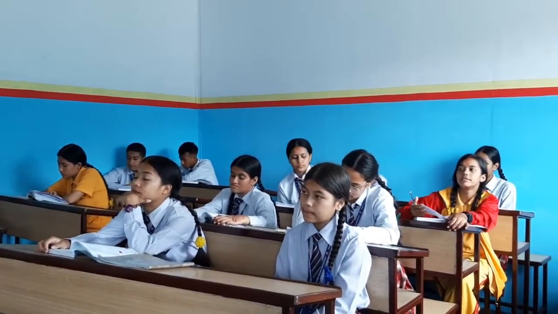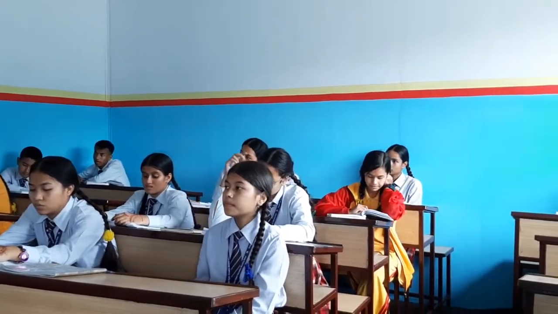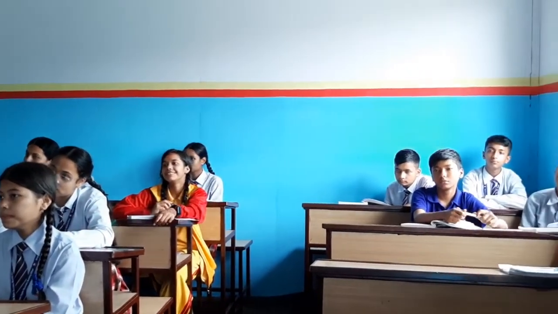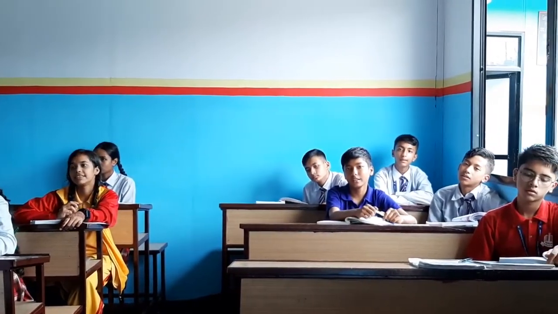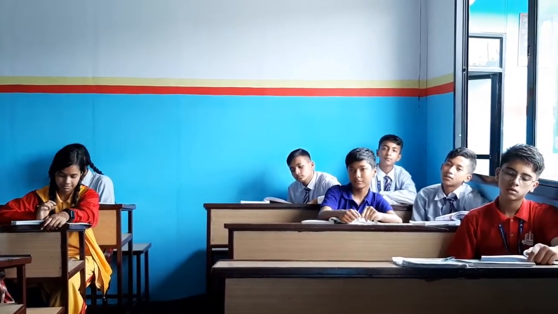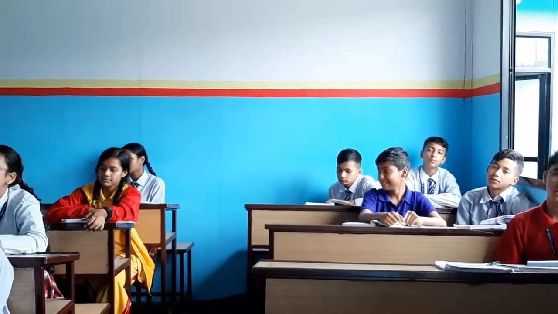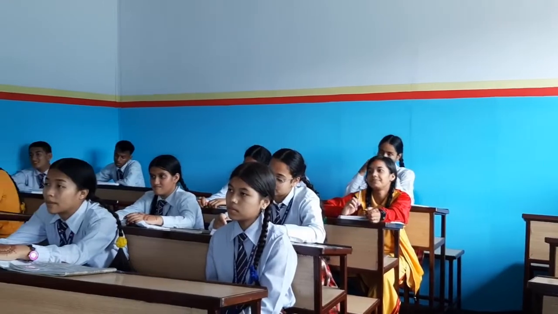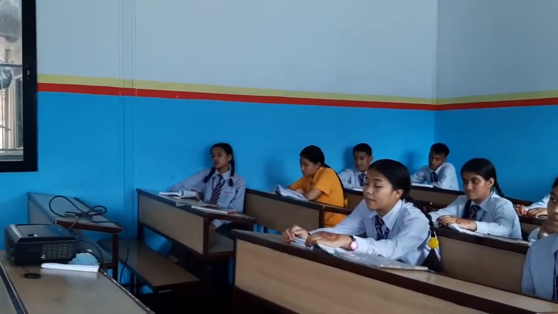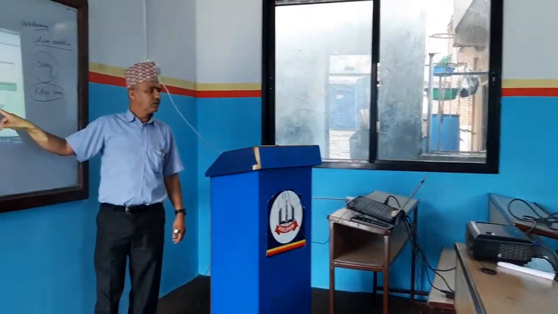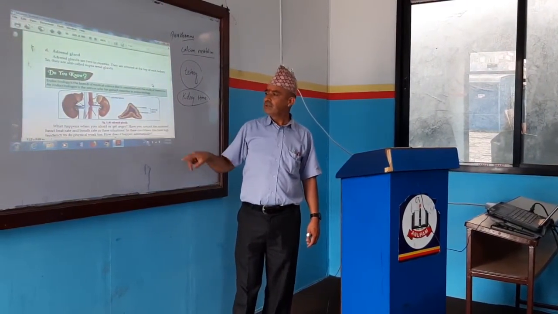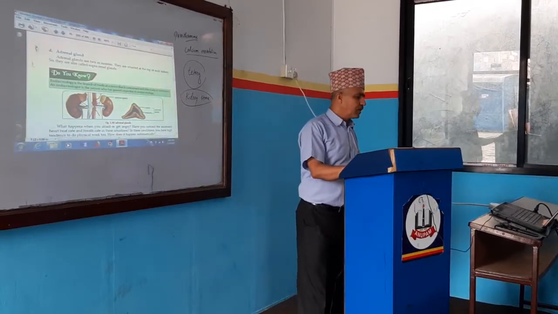How many adrenal glands are there? Any idea? There are 2 adrenal glands. See, this part is called the kidney. Actually, the adrenal gland looks like a cap of the kidney. Cap of the kidney. The adrenal gland looks like this, and its outer part is called the cortex. Inner part is called the medulla. Cortex and medulla. So tell me, which hormones are produced by the adrenal gland?